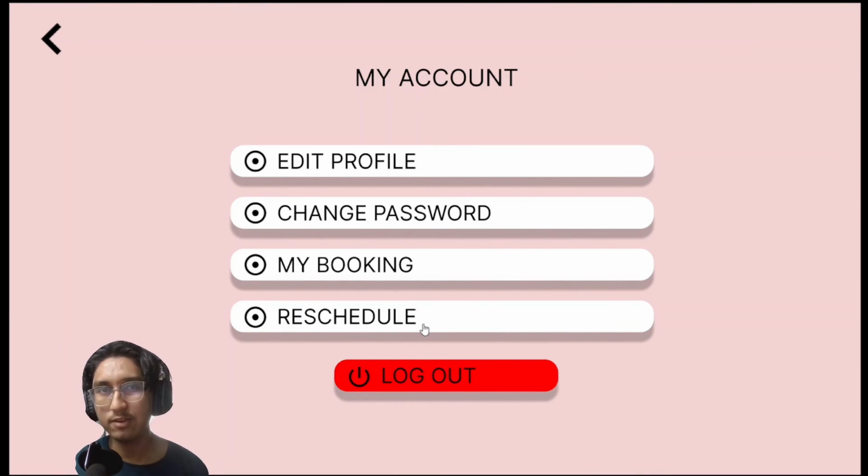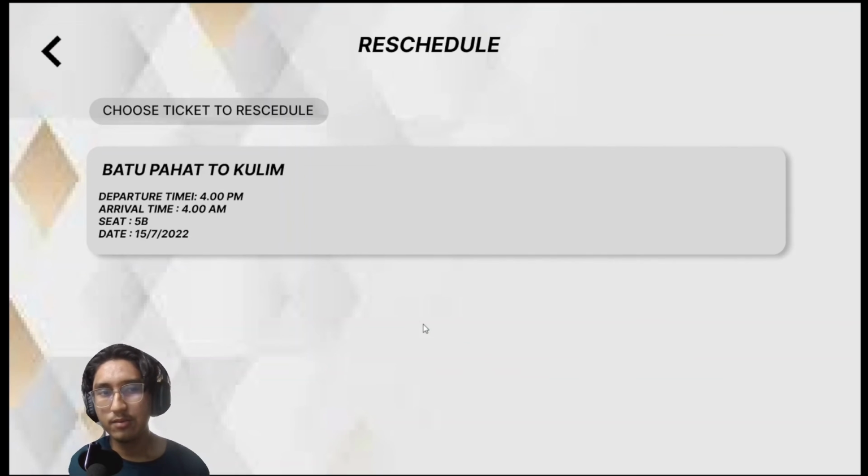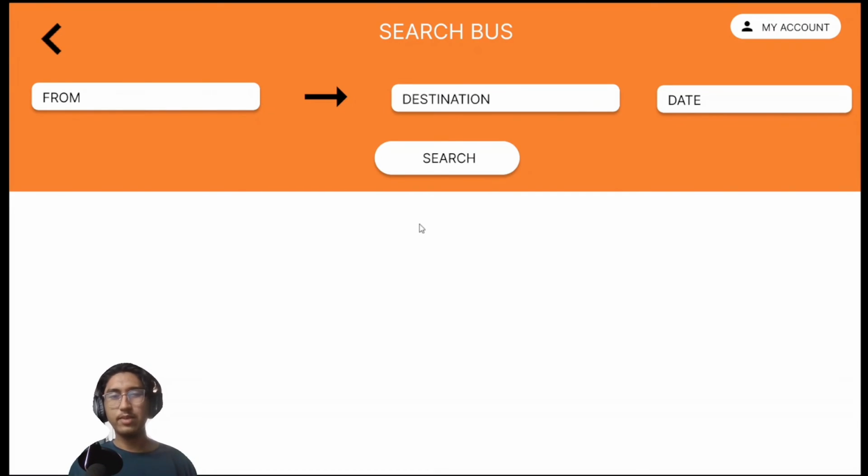Right, back to the reschedule. If the user has a difficulty at that time, they can click on reschedule and the system will show the tickets that are available to be rescheduled. Here you can see the ticket that the user already booked, which can be rescheduled. Just click on the ticket and it will bring the user back to the search function. Here the user needs to enter where they are from and where they want to go, and also the new date.